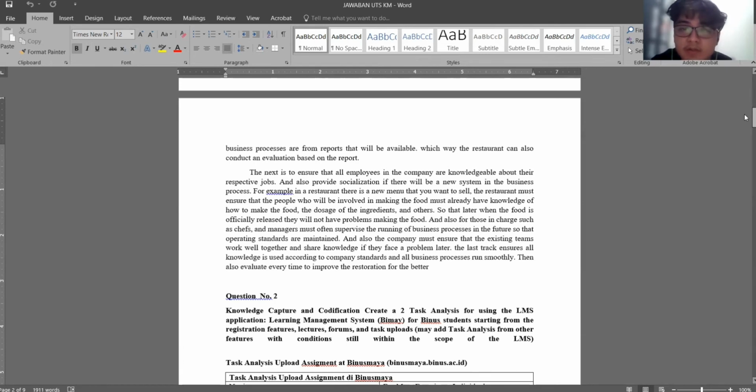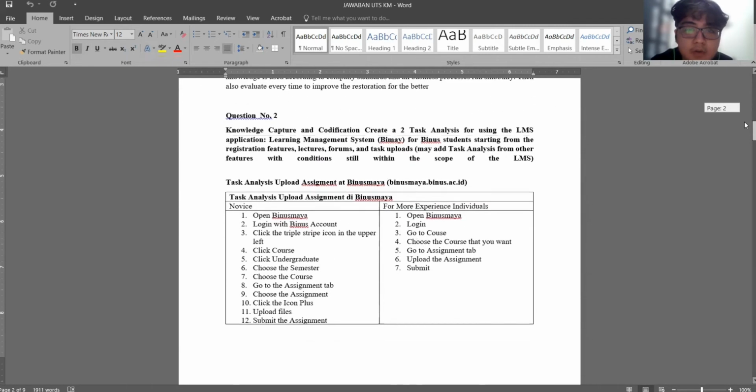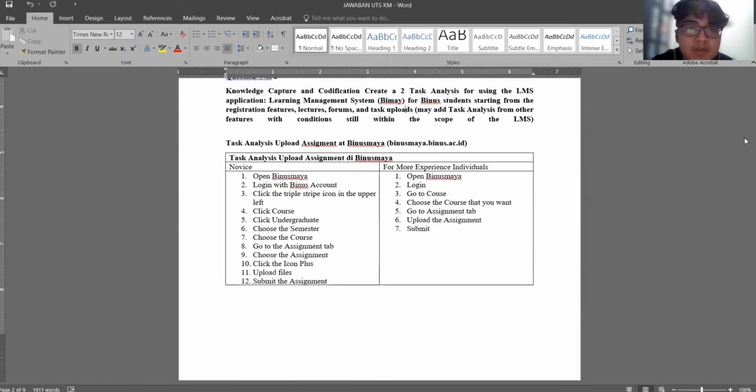Next is number two, which is task analysis.